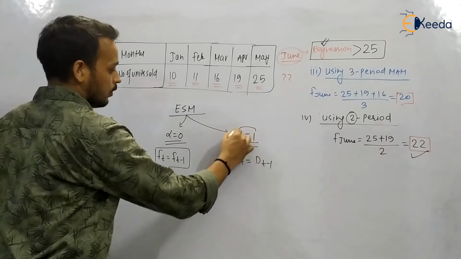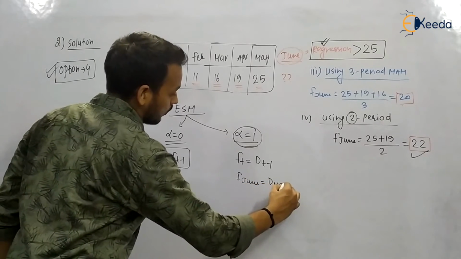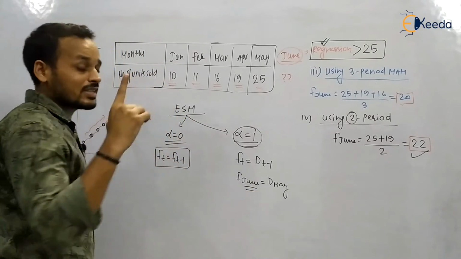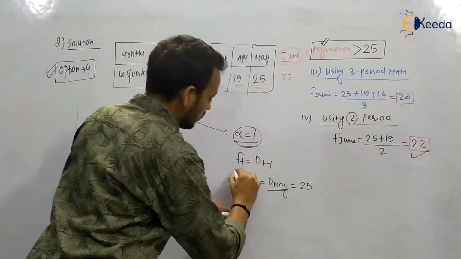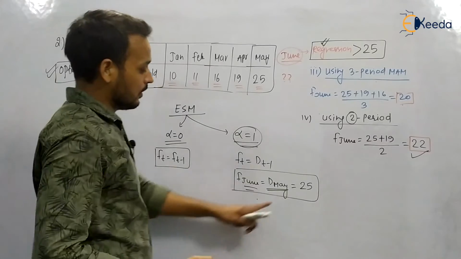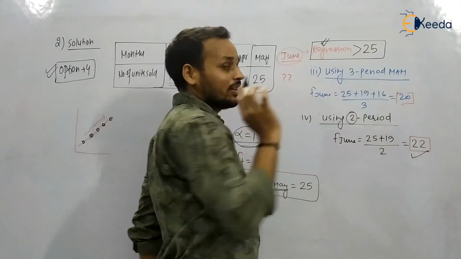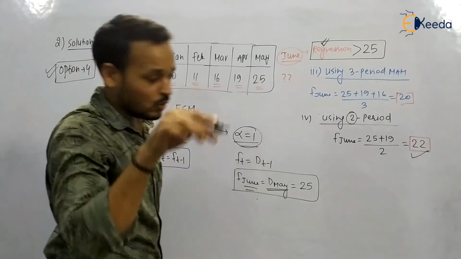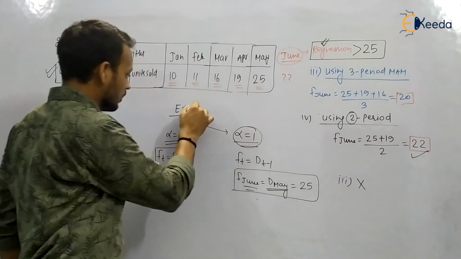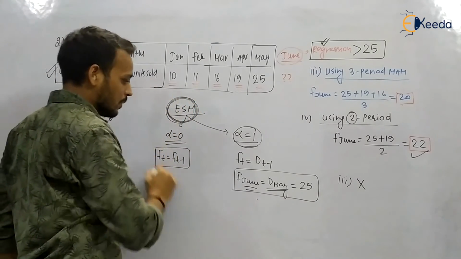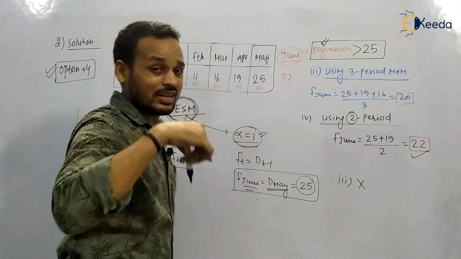You can see the alpha value is highest, so if we want to find the forecast for June, it is going to be equal to D May. The highest forecast for June using ESM method can be equal to the demand of May, which is 25. So using ESM method, the forecast for June can be only 25, but using regression method it is greater than 25. So the third statement is also wrong, because the highest forecast using ESM method can be only 25 as alpha is 1, so the forecast will be equal to the recent demand data.